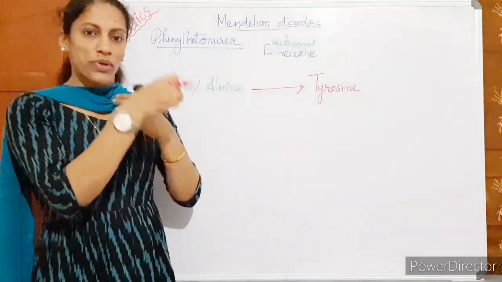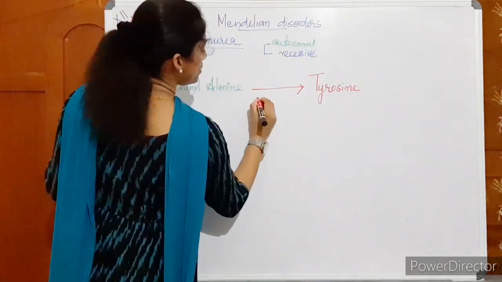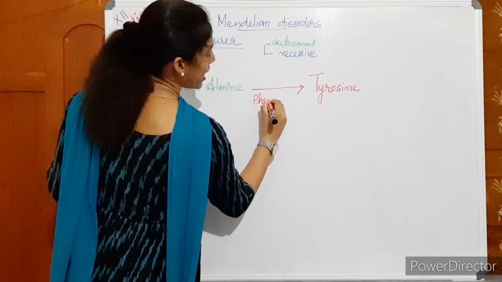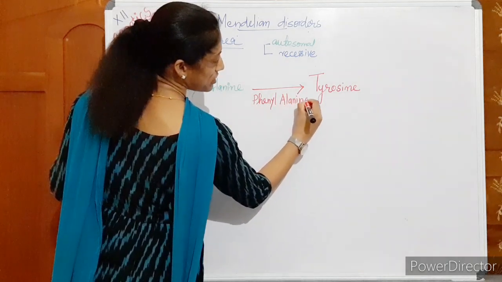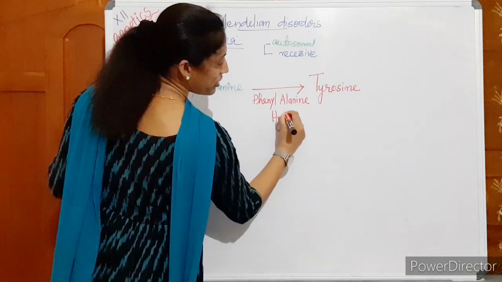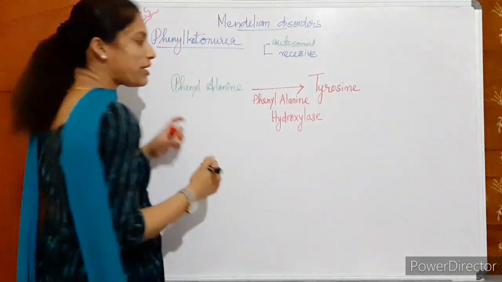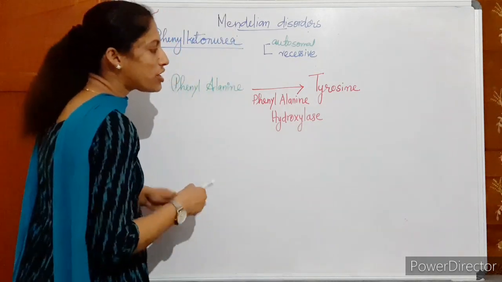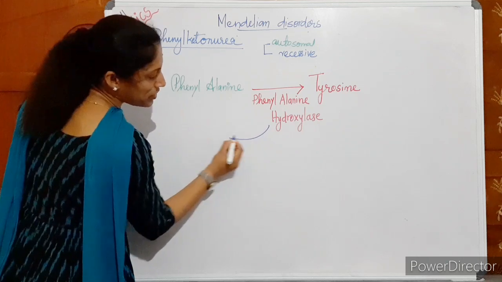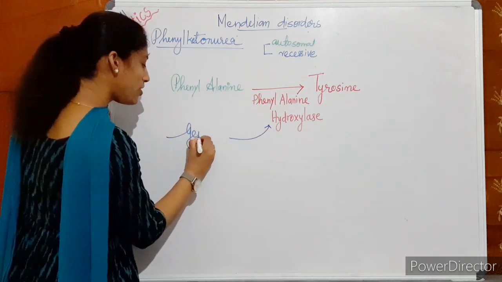This is a metabolic process in our body. And this process is controlled by the enzyme phenylalanine hydroxylase. So in order to produce this enzyme, every enzyme production is controlled by a gene, right?